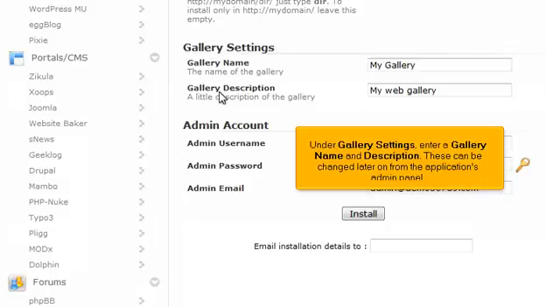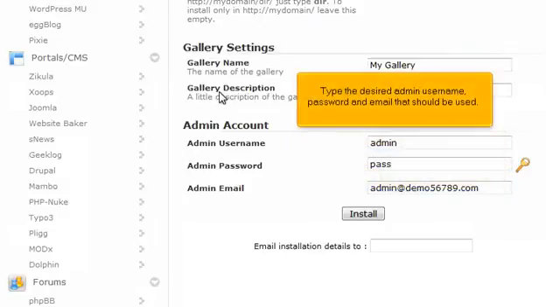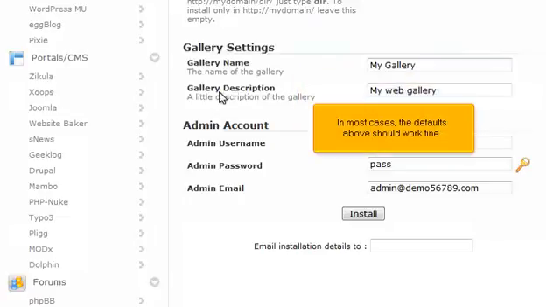Under Gallery Settings, enter a gallery name and description. These can be changed later on from the application's admin panel. Type the desired admin username, password, and email that should be used. In most cases, the defaults above should work fine.